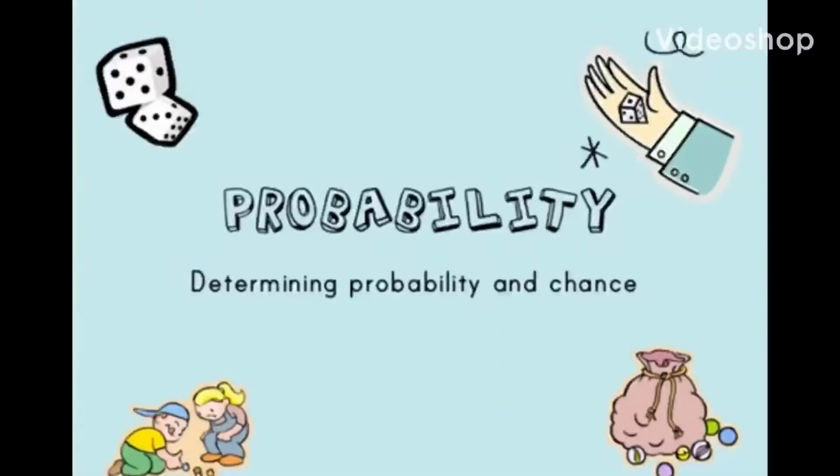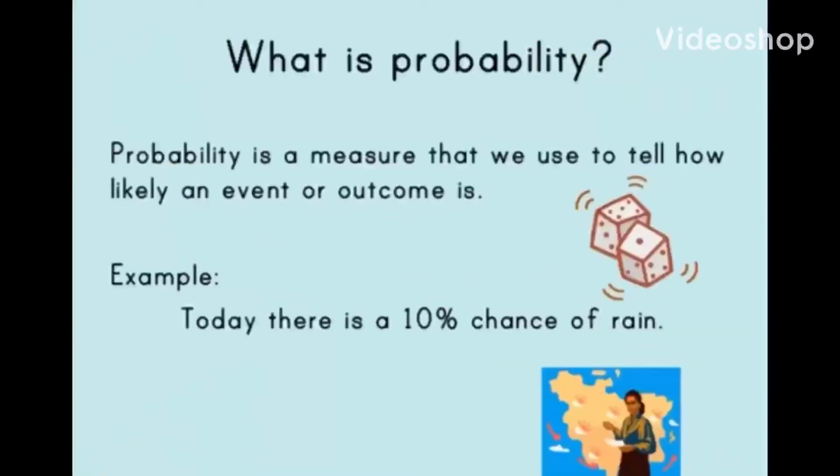Hi, today we are going to be talking about probability. Probability is a measure that we use to tell how likely an event or outcome is. For example, today there is a 10% chance of rain, meaning the probability of rain today is 10%.